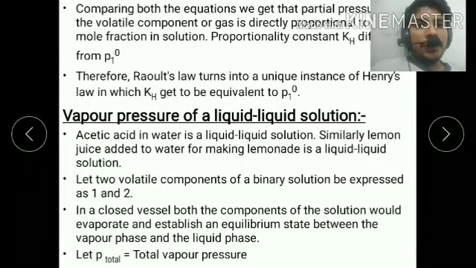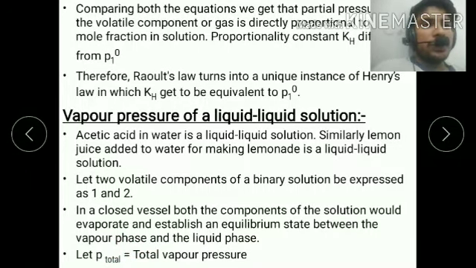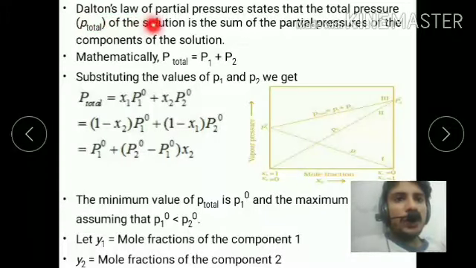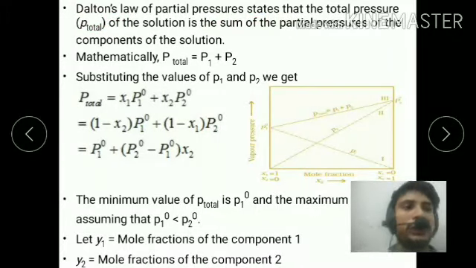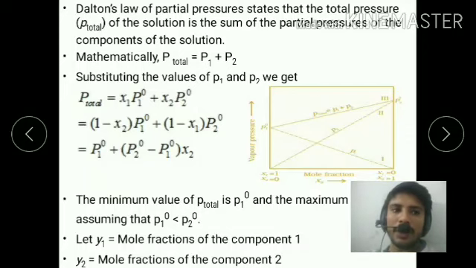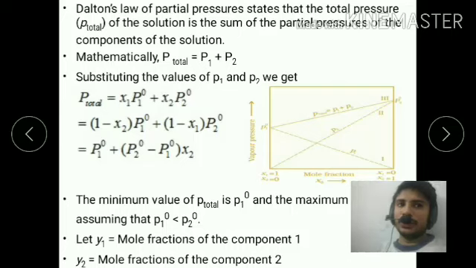Here, P total is the total vapor pressure, and Dalton's law of partial pressure states that, as I think you studied in chapter one of class 11th, the total pressure is directly proportional to the partial pressure of each component of the solution.